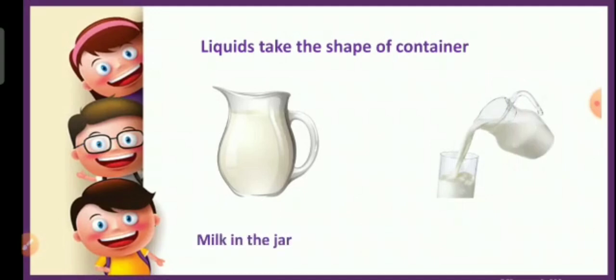You can see in the picture milk in the jar and milk in the glass. When the milk from the jar is poured into the glass, the milk takes the shape of the glass. So we can say that liquids do not have a fixed shape or size. They take the shape of a container.